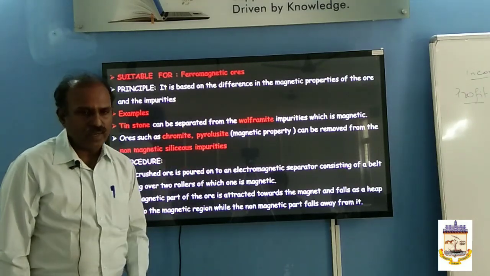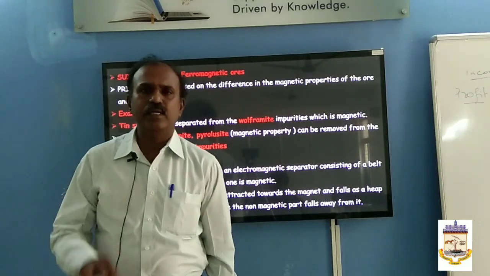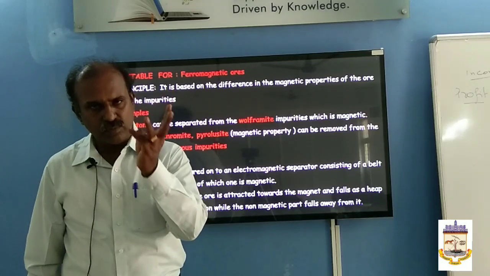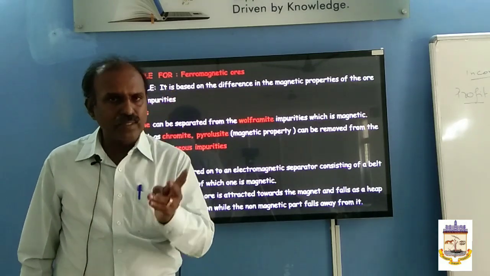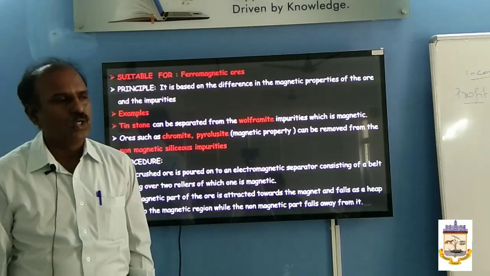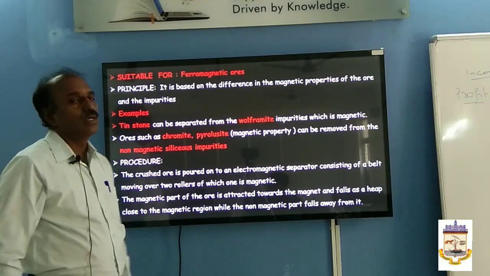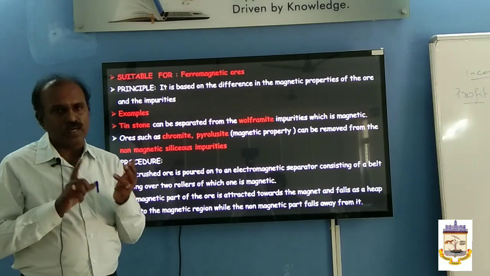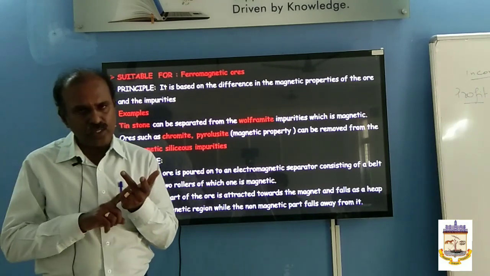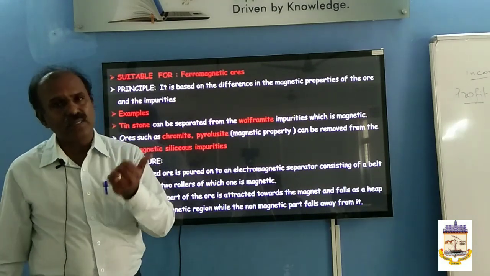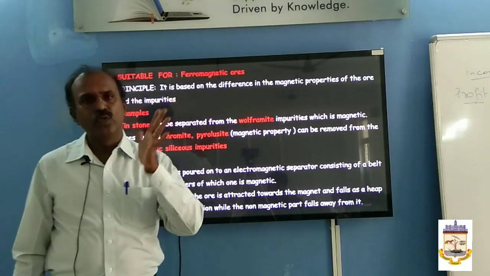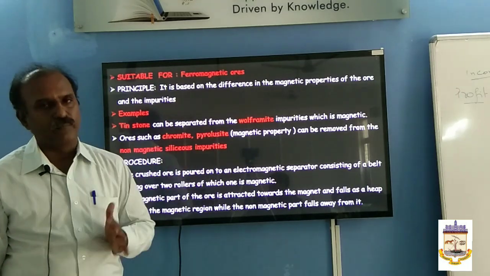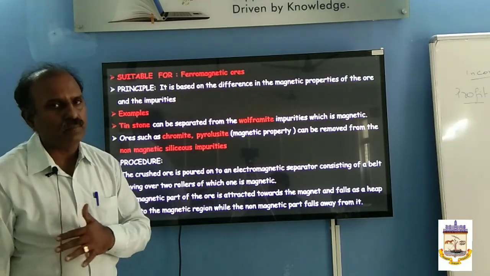Okay, so you know well, the extraction of metal has three important steps. You know what are the three important steps? Concentration of the ore, extraction of crude metal, and refining of crude metal. So we have completed the first step, concentration of the ore, either by using gravity separation or hydraulic washing, froth flotation, chemical leaching, magnetic separation. You have to purify the ore, that is you should increase the percentage of the metal in the ore. Then the next step is very important,